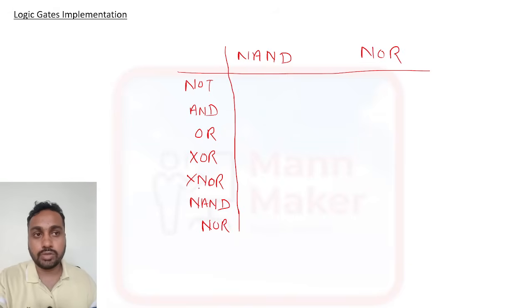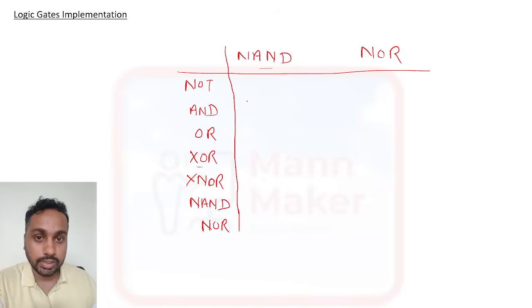Generally in exams, questions will come like: how many gates are required to implement NAND gate using NAND gate? How many gates are required to implement AND gate using NAND gate? Like that questions will come. How many gates are required to implement XOR gate using NOR gate? So for that I am giving you one table. Just remember this table. It will be helpful for a lifetime, and you will not forget this thing further.